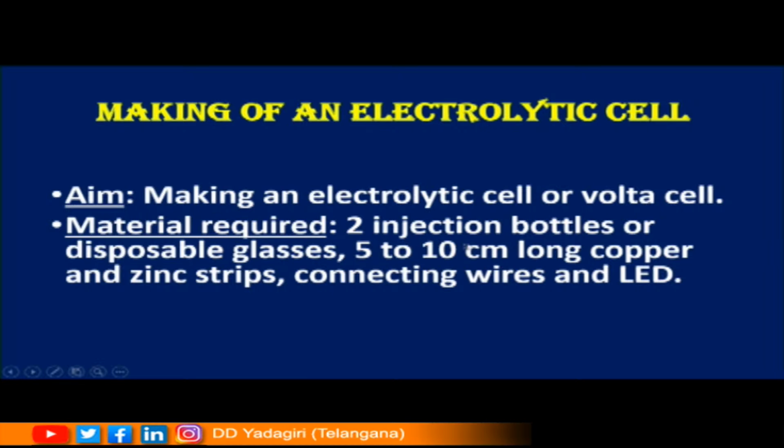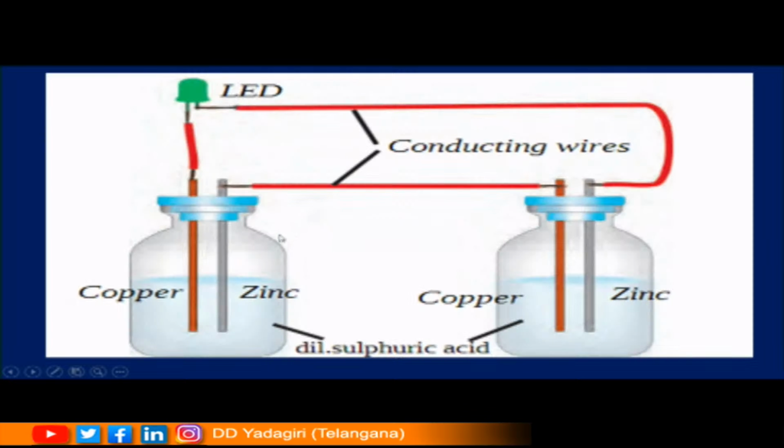We need 2 injection bottles or disposable glasses, 5 to 10 centimeter long copper and zinc strips, connecting wires and an LED. So here children, we have taken 2 injection bottles, have taken a copper strip and joined it to one end of the LED, and in the other bottle the zinc plate is joined to the other end of the LED.